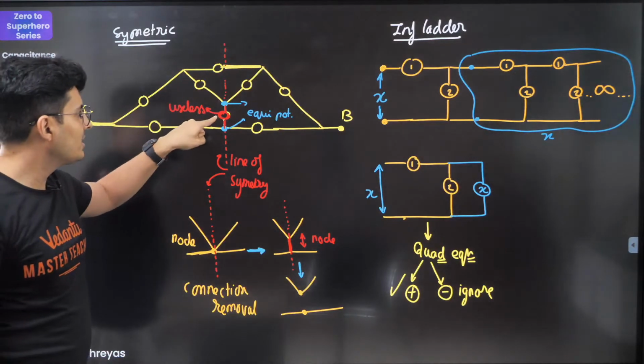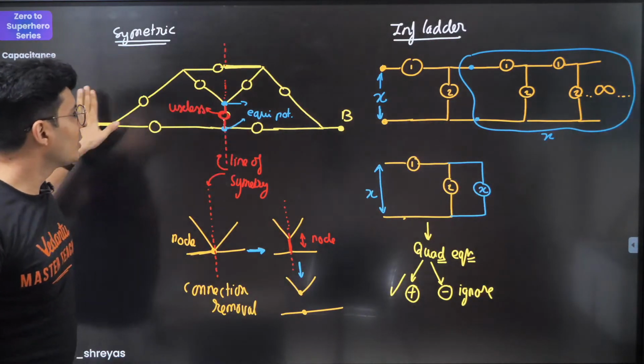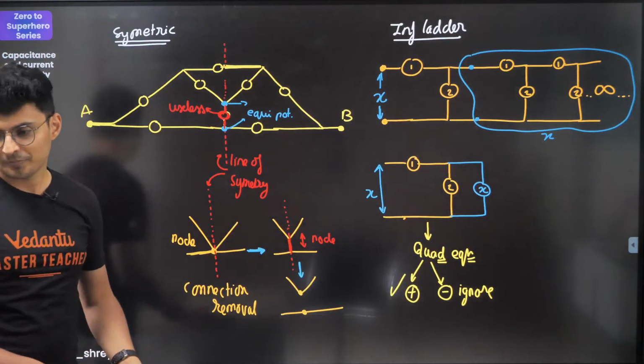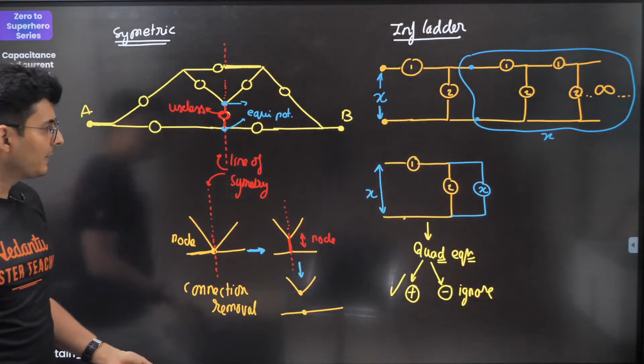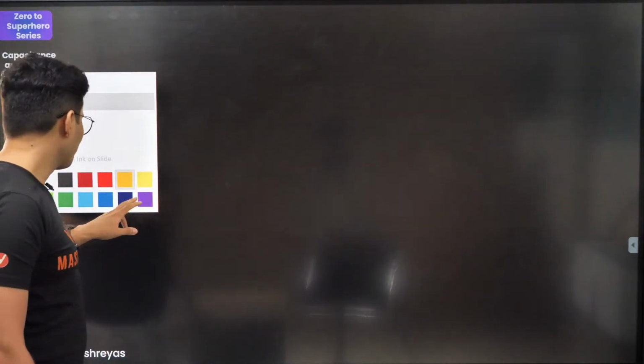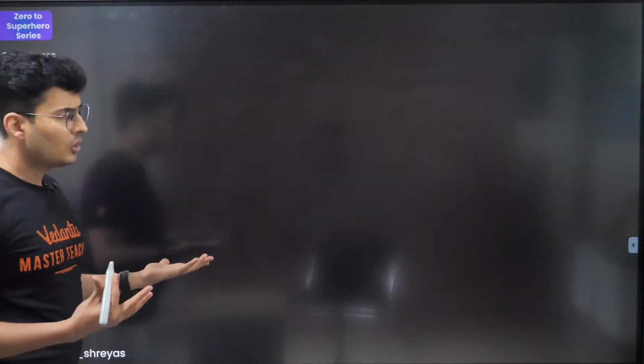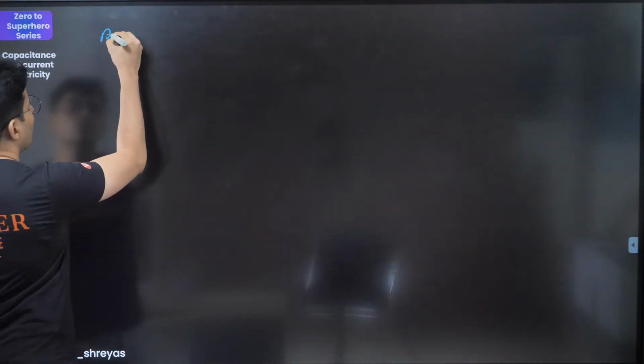When you don't have a junction but you actually have a device, then you can remove it as it is. There is no need of stretching. Is that clear? Everyone understanding it? Okay. Last few things, and that is basically your measuring instruments. That's your potentiometer and your meter bridge. So let's talk about meter bridge first.